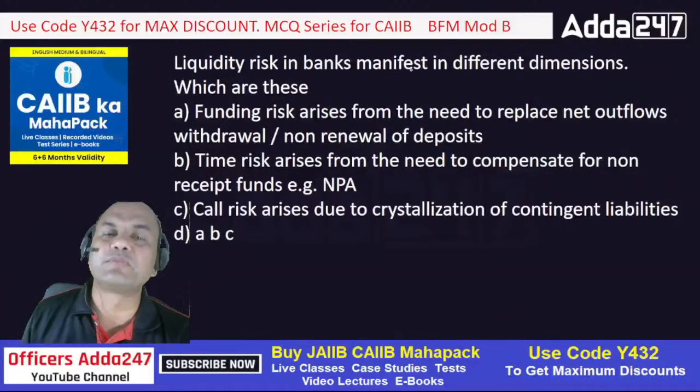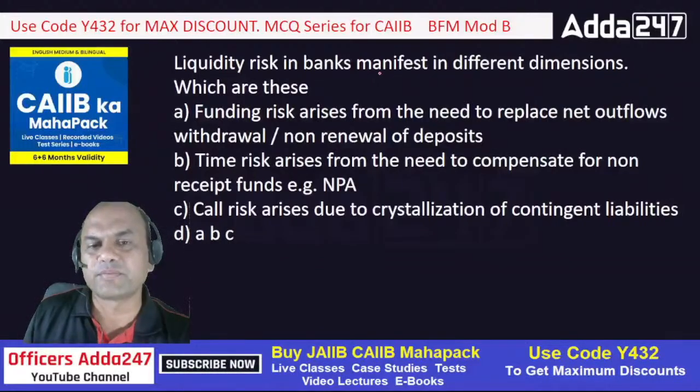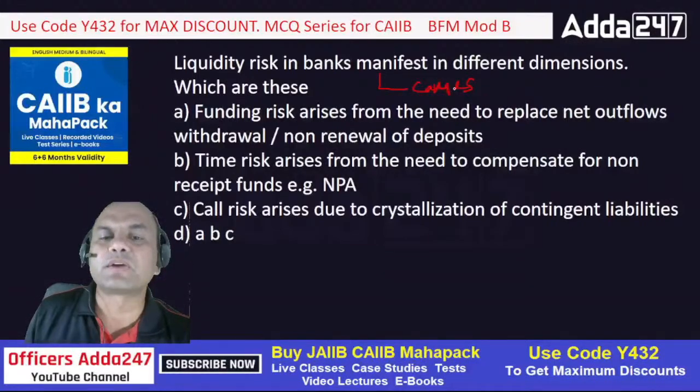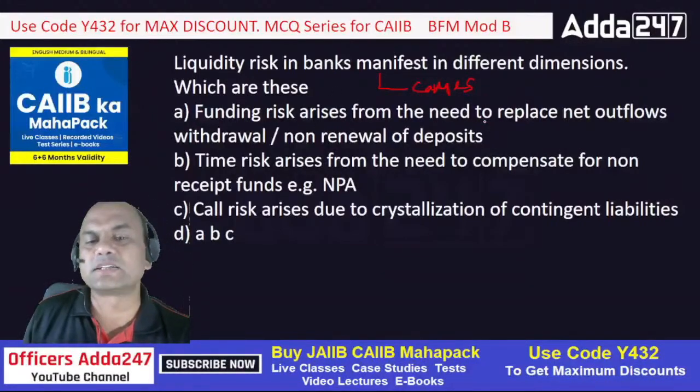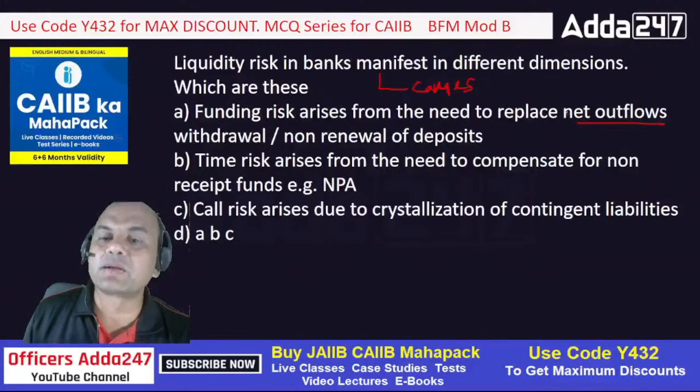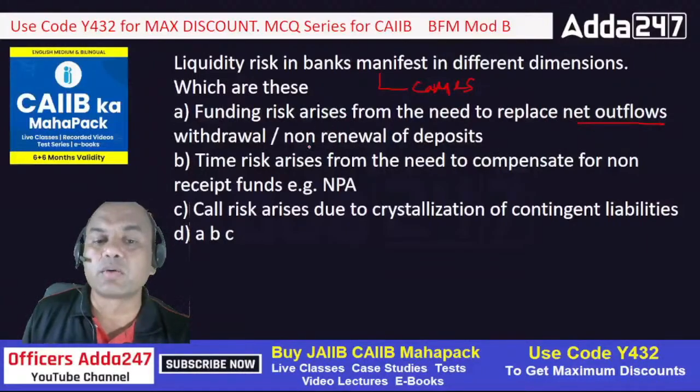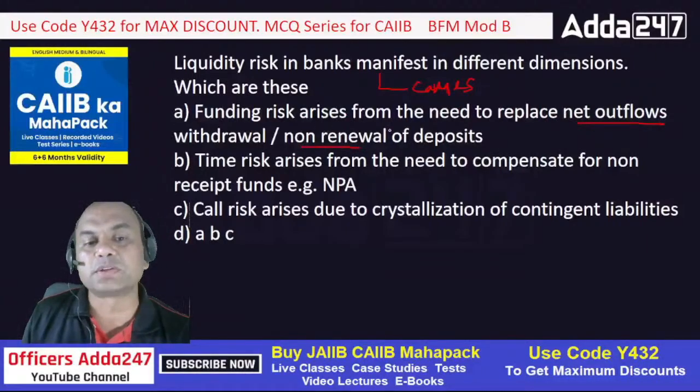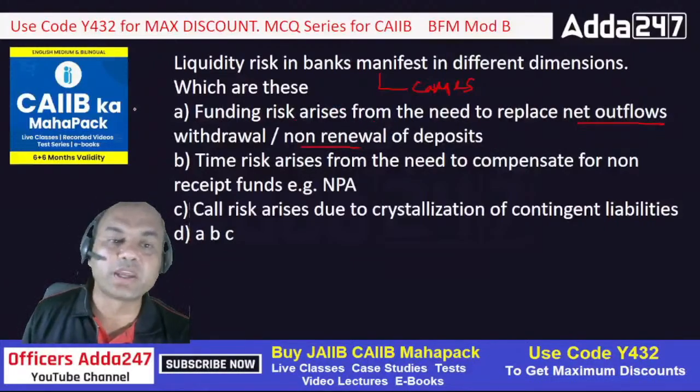Liquidity risk in a bank manifests in different dimensions. Which are these? Manifest means comes in different dimensions. Funding risk arising from the need to replace net outflows, withdrawals, non-renewal of deposits. Means net outflows, whatever deposits are going out, or non-renewal of deposits, whatever deposits are not renewed. So this can lead to my funding risk, right? So A can be the answer. Let's see. It's up to you to answer.